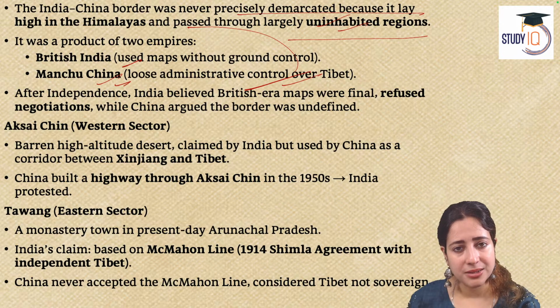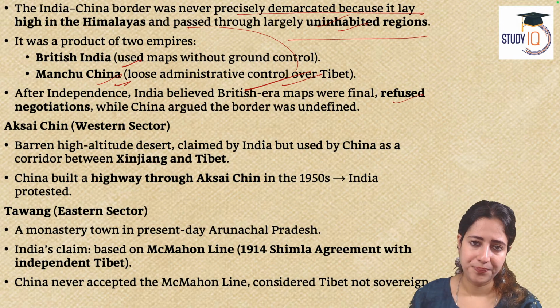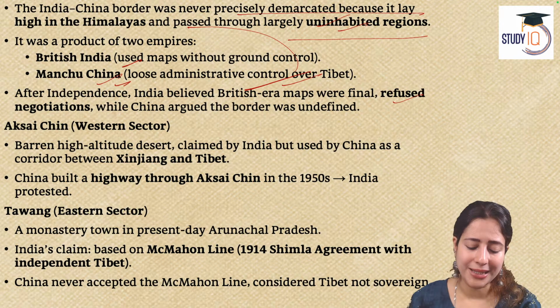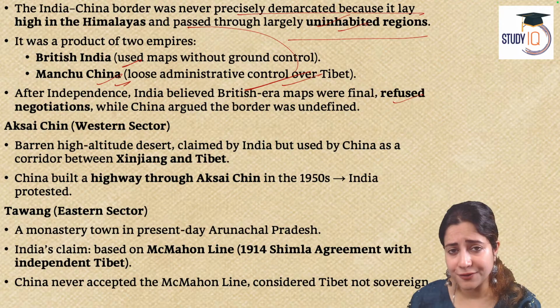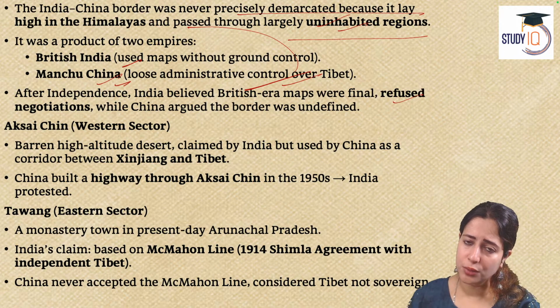But after independence, the British kept on saying that our map is final and that the line of control between India and China is one single line decided by the British itself. But China never believed that. China never agreed to that. So both areas of the border were always under conflict.